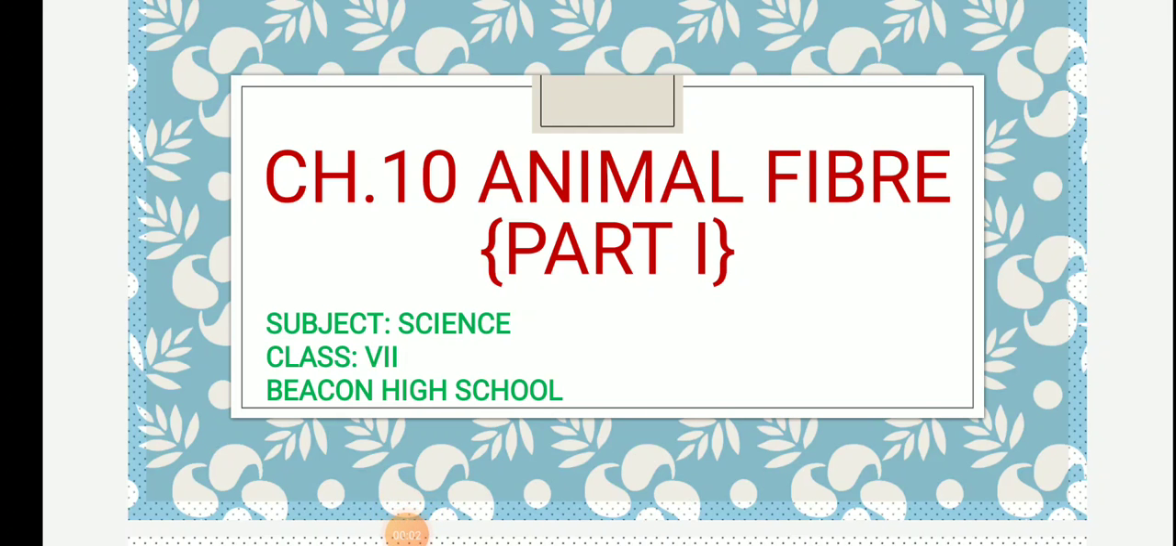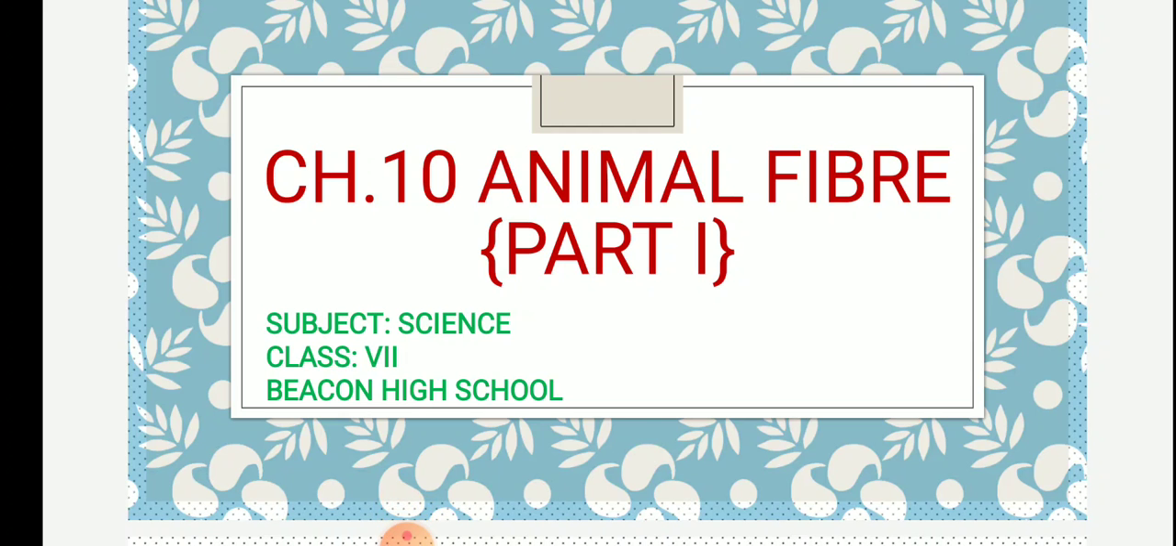Hello everyone, today we are going to begin with our 10th chapter, animal fiber. Now these fibers and fabrics we have earlier discussed in class 6th, so you all have a basic idea about what is fiber and what are fabrics. Still, we'll have an introduction of it: fibers are basic components of fabrics.